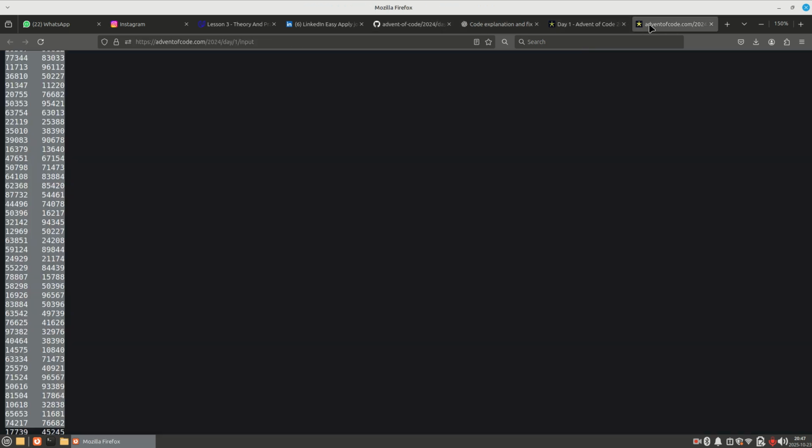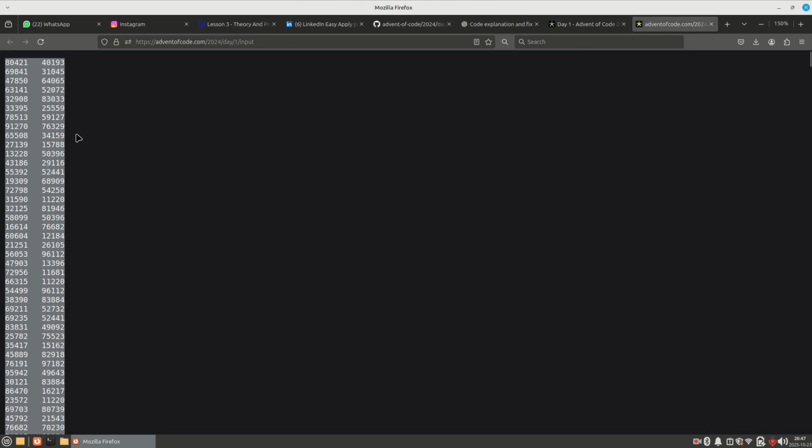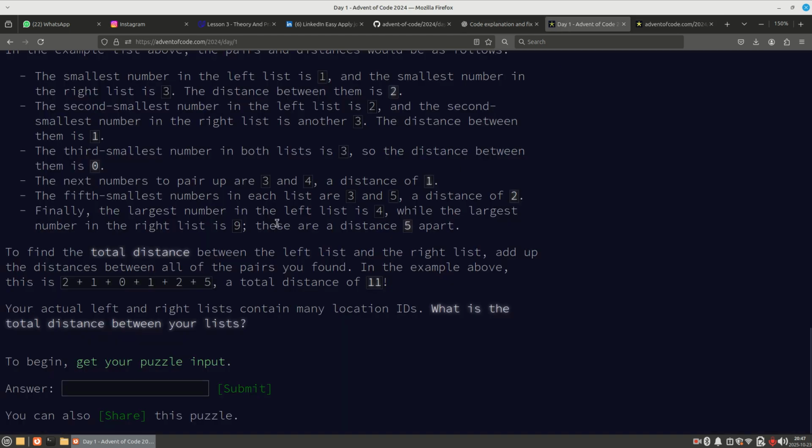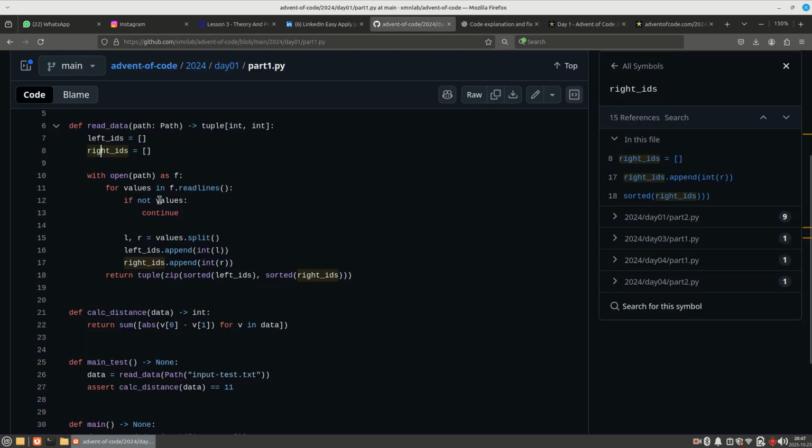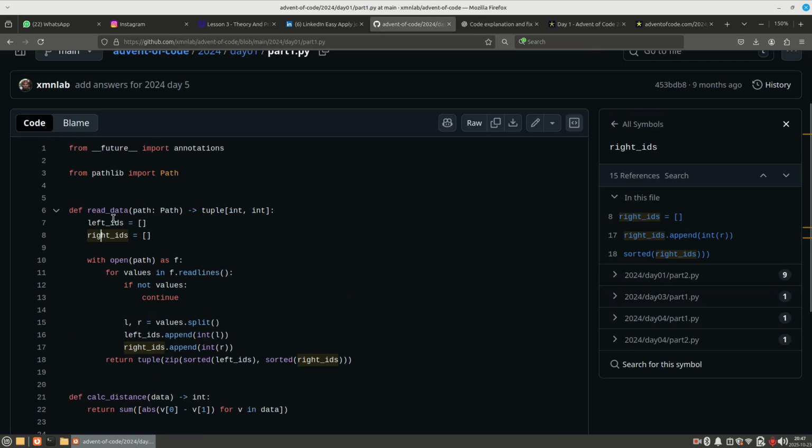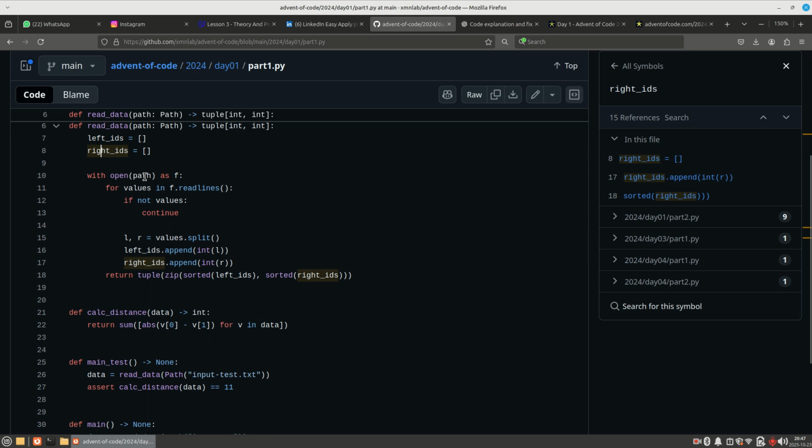He considers the first column as left and the second as right. You can call them part 1 and part 2, A and B, or smallest and highest, anything you want. That is your choice. Afterwards, he uses with open(path) as f.